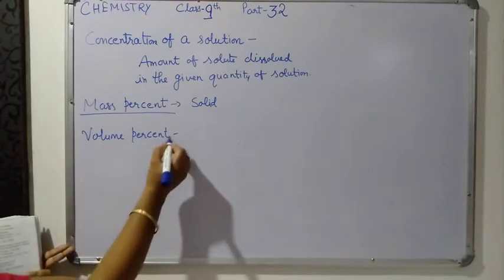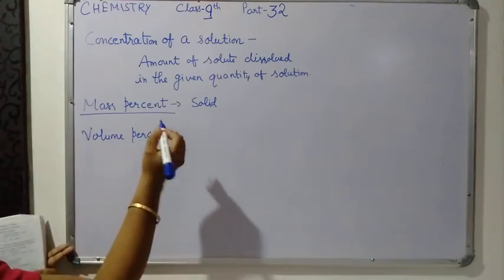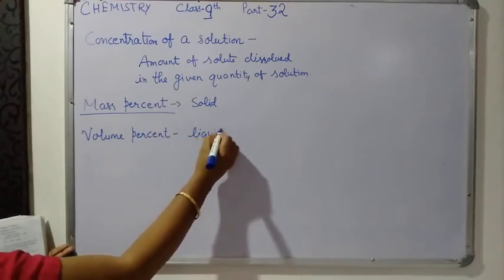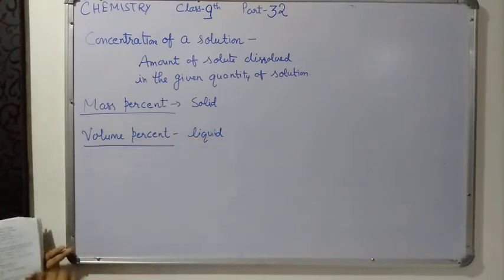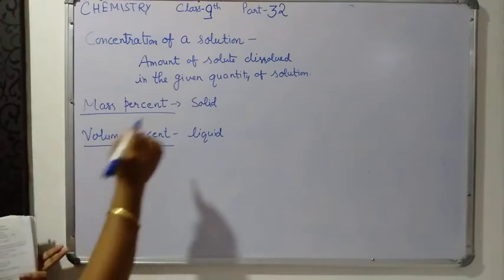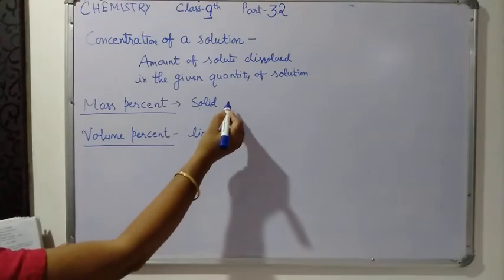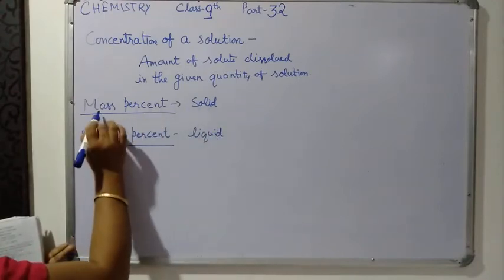And when the solute and solvent both are in liquid state, then you have to use volume percent. When the solute is in the solid state and solvent is in the liquid state, you use the mass percent.